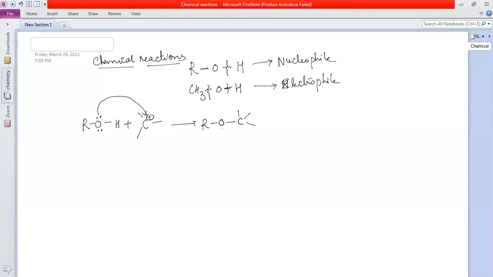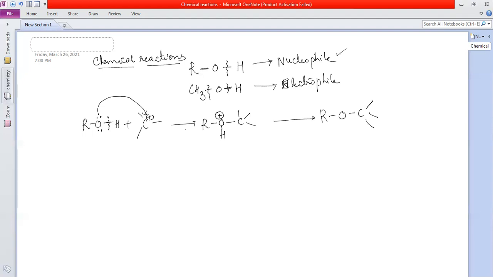Here H is there, so there is a positive charge on this. Next step, this H plus is lost. So overall, what is happening here? OH bond cleavage is occurring, this bond is getting cleaved, H is lost. So it is acting as a nucleophile, right?